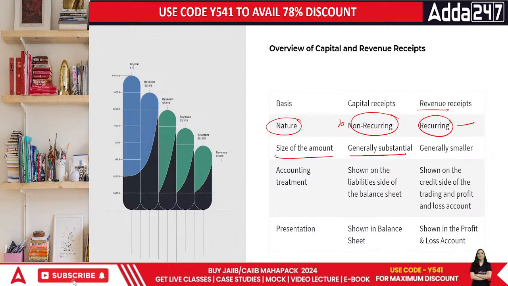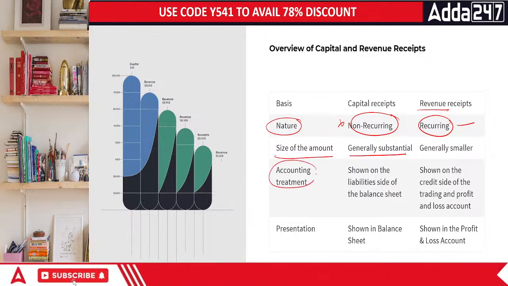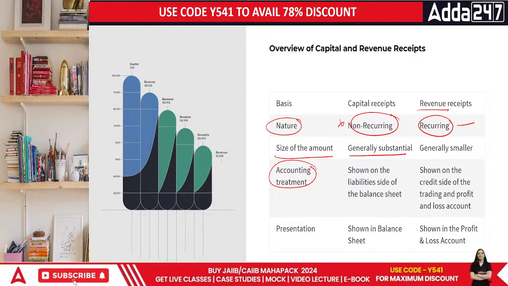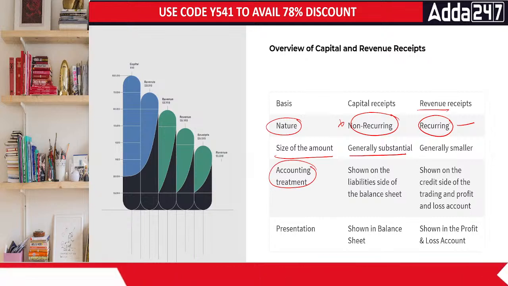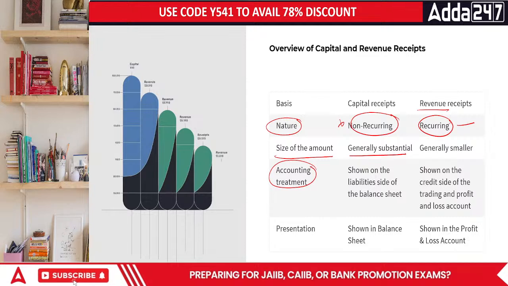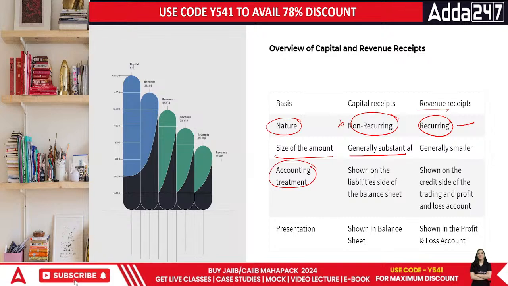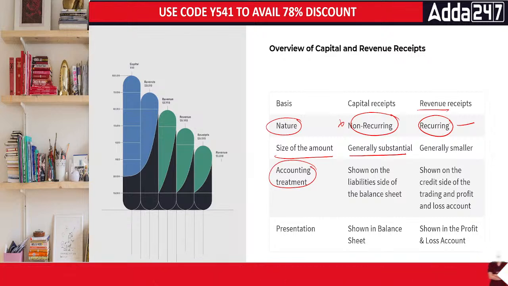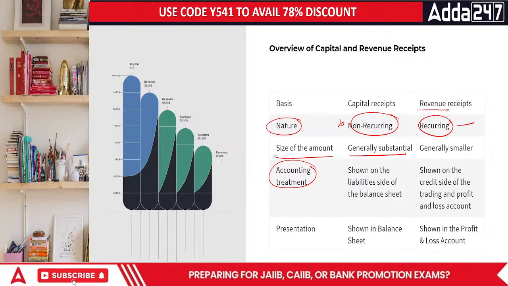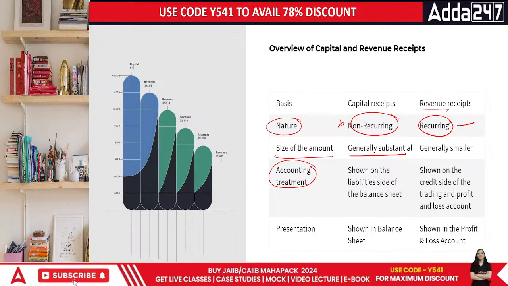Once we are done with the specific area, the next part that arises is the accounting treatment. What is the accounting treatment of capital receipts? Capital receipts are the money that you are receiving in the business. When you receive funds for selling something, that would be different. What's the difference between these specific areas altogether?